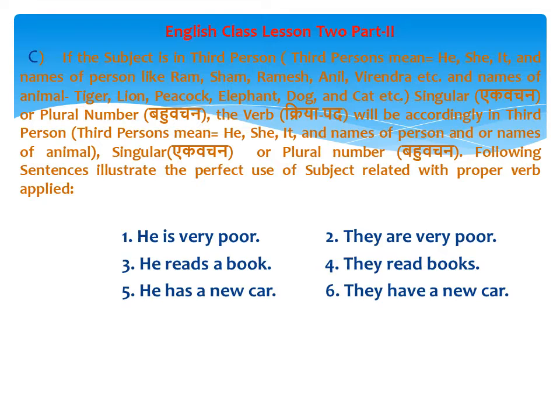Example number 5: He has a new car. Example number 6: They have new cars. So in example number 5, the person is single. That's why we used has as a verb here. Whereas in example 6, there are many people who are owning these cars. That's why we have used have in this sentence as a verb.